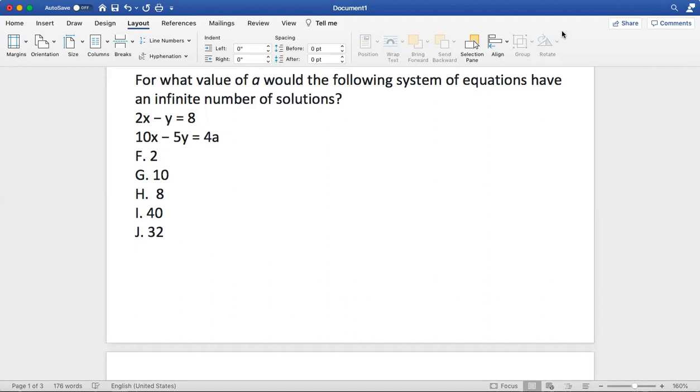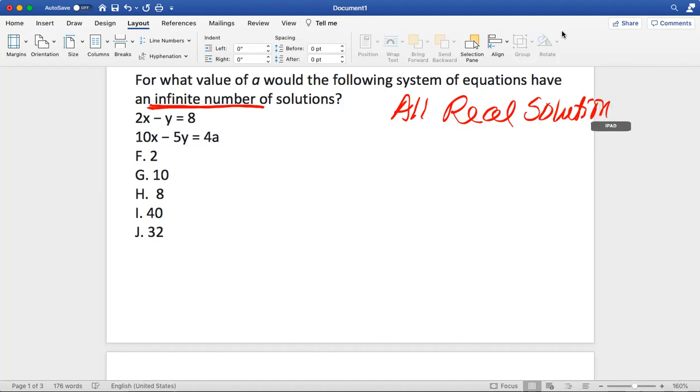Now, when a system of equations has an infinite number of solutions, guys, another way to express that is to say that it has all real solutions. Let me mention a couple of things. When they're talking about systems of equations, there could be three different types of solutions. There could be one solution, where when you graph the two lines, they intersect at one single point, so that would be x comma y. Whatever that point of intersection is would be the solution, okay?